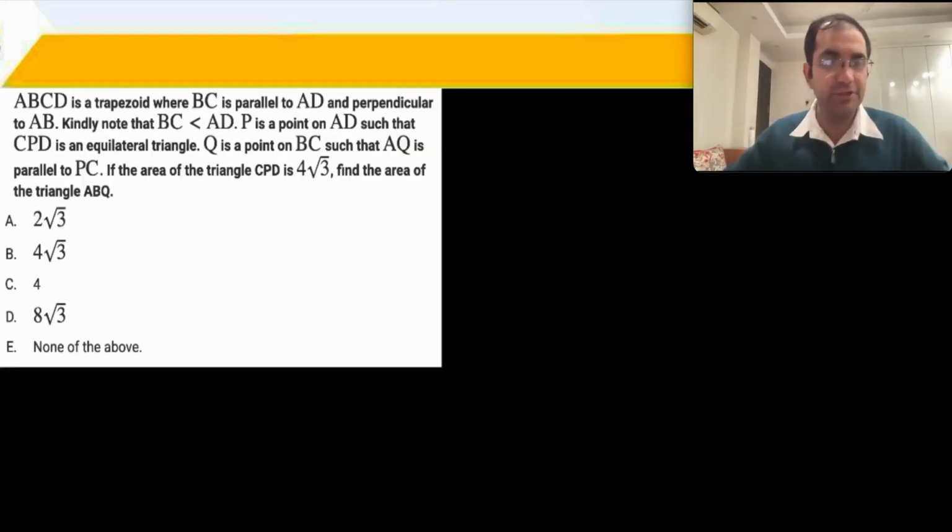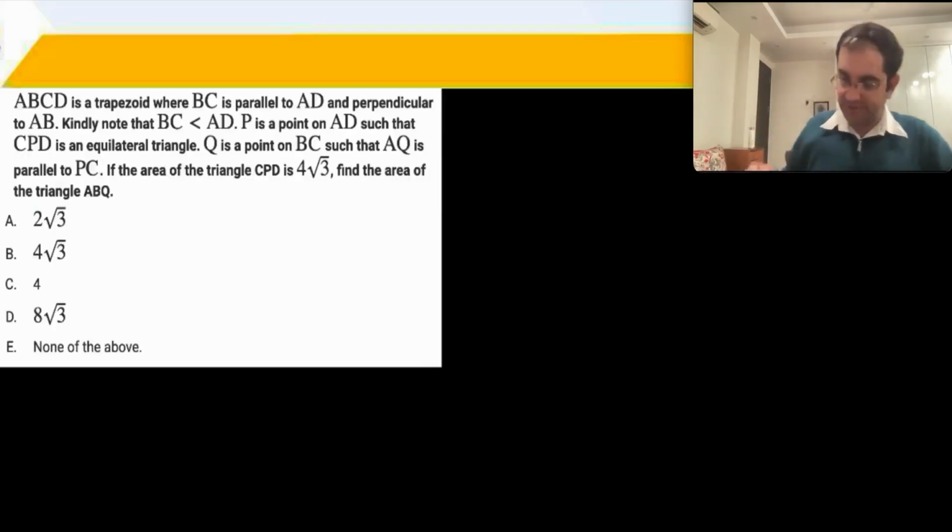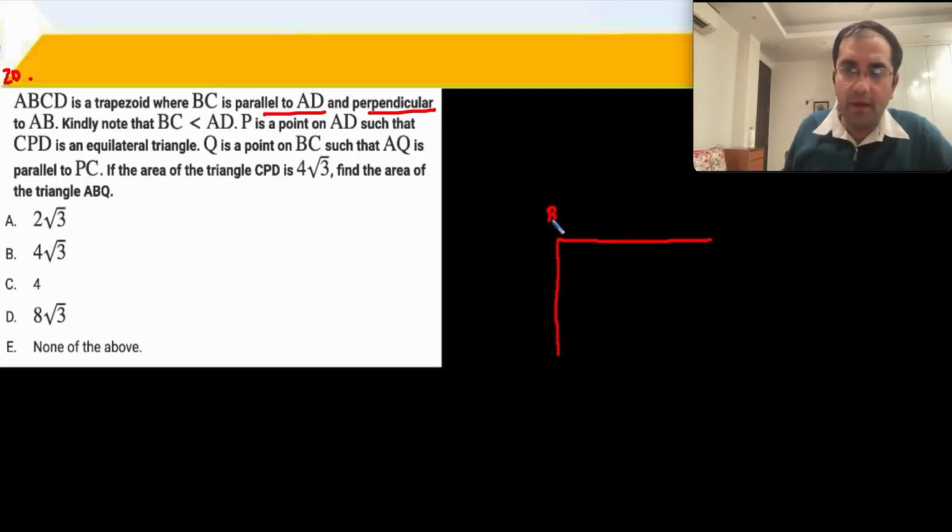Question, a trapezoid is basically a trapezium only. Question number 19 के बाद 20. ABCD is a trapezoid where BC is parallel to AD and perpendicular to AB. BC is parallel to AD, perpendicular to AB. This is 90 degrees. BC is less than AD.